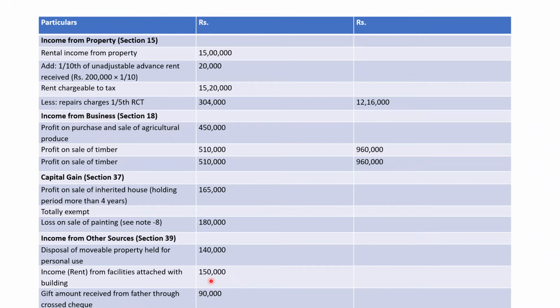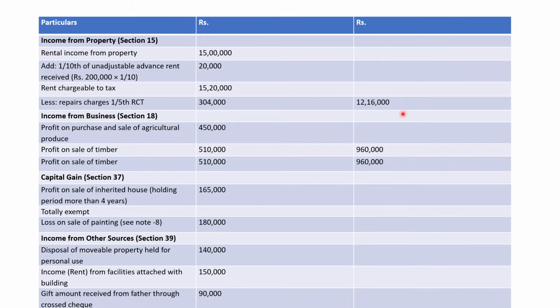We will add 1,50,000 to 9,60,000 and 12,16,000. So if we add these three figures, 12,16,000 plus 9,60,000 plus 1,50,000, the total amount would be 23,26,000.